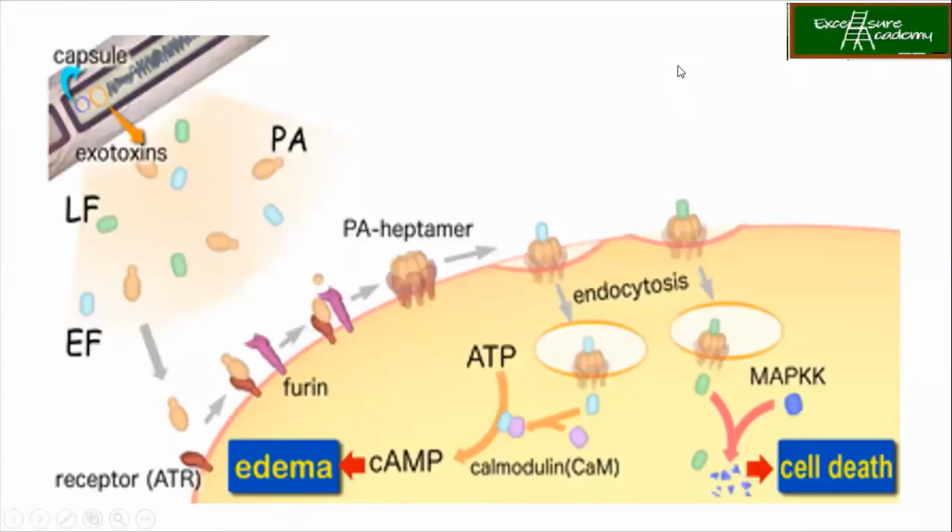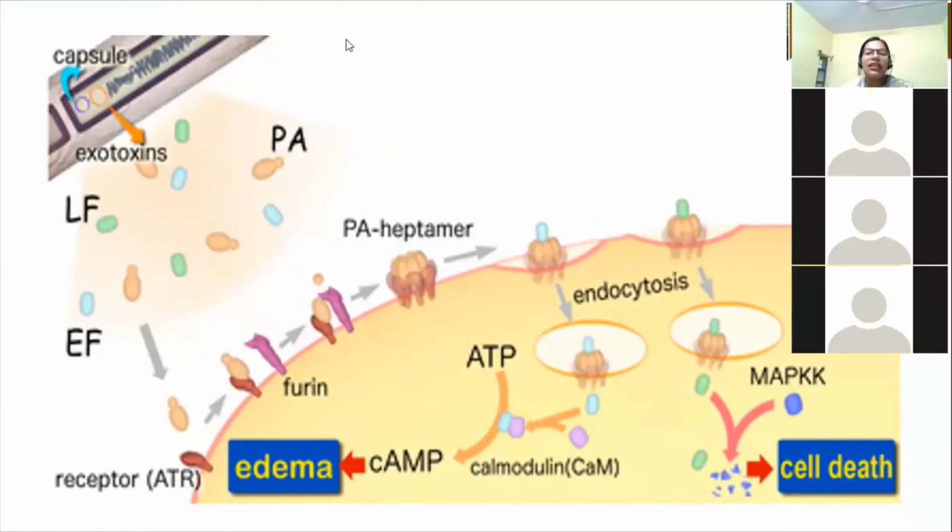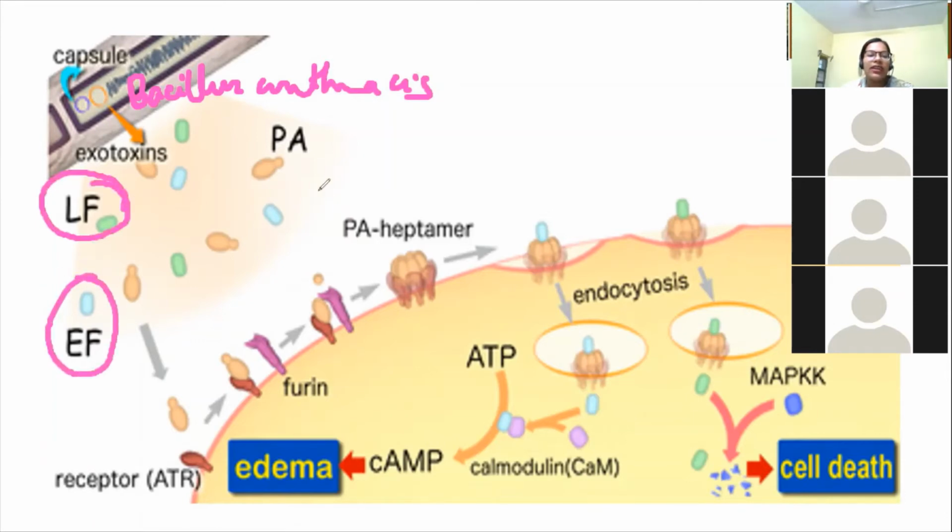Now let's see the figure. From here, it will be more clear to you. Over here, this is Bacillus anthracis, the bacteria which produces the exotoxin. Let us say that this is LF, the blue color is EF, and this color is PA.